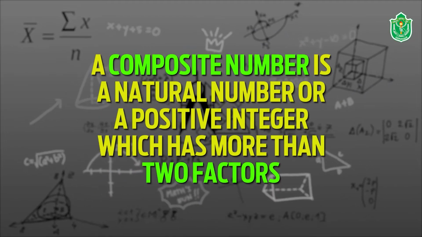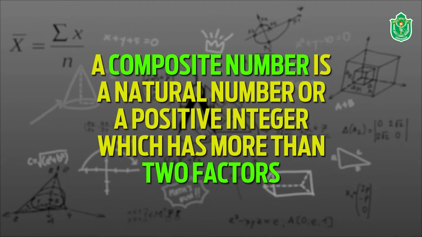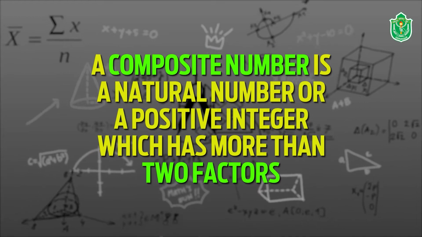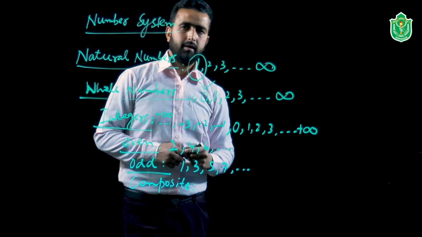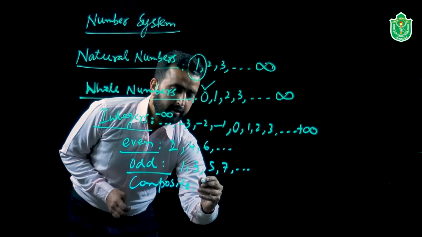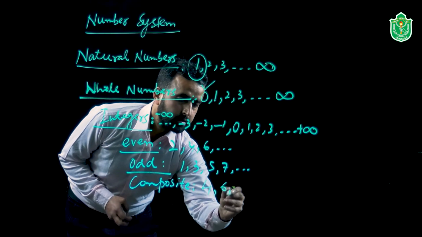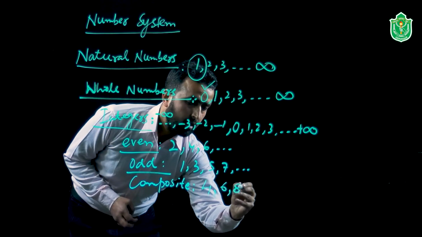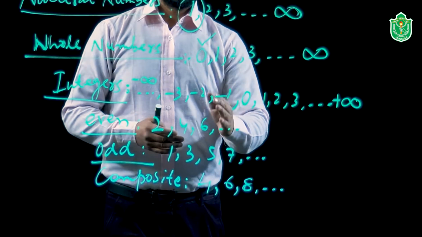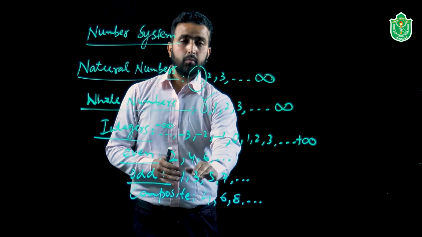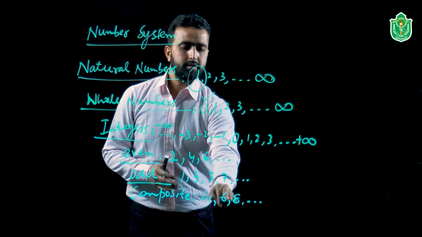Composite numbers, as you have been doing from the lower classes, are those numbers which have more than 2 factors. The possible examples, starting with the smallest which has more than 2 factors, can be 4, 6, 8 and so on. So, composite numbers are those numbers which have more than 2 factors. The possible examples we took here are 4, 6, 8.